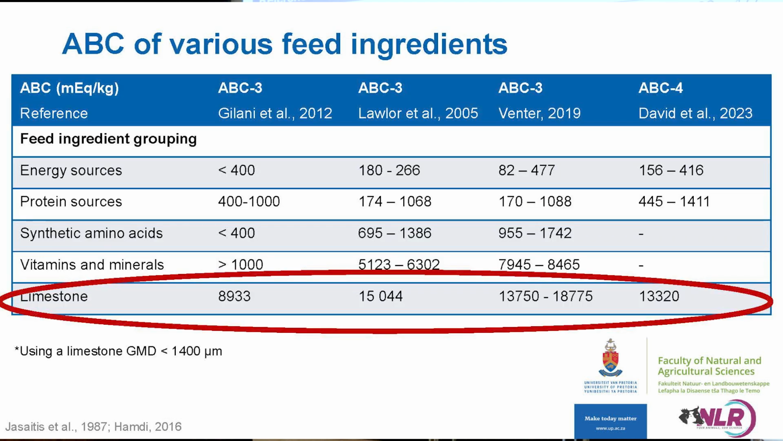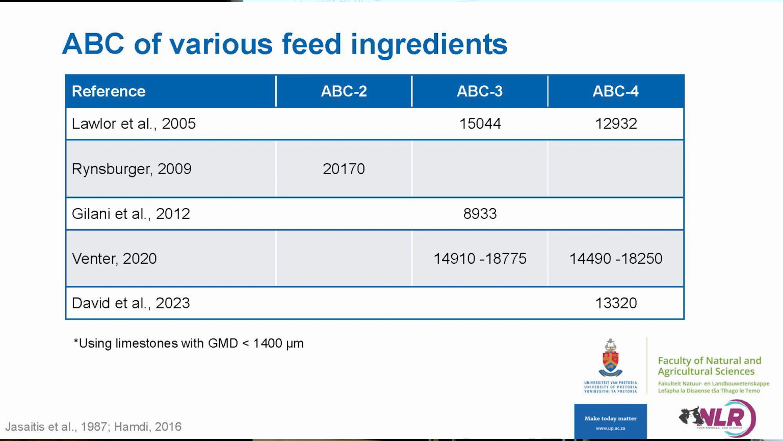When we look at the acid binding capacity of various feed ingredients throughout different authors, they've come to the pretty concise conclusion that limestone by far has the highest acid binding capacity value. But when we look at the actual absolute values between authors, we can see that there is a large amount of variation. And this is using the same methodology, as well as limestones that are all less than 1,400 microns.